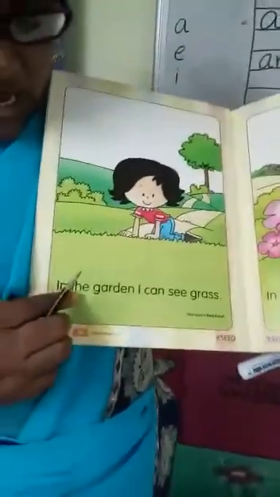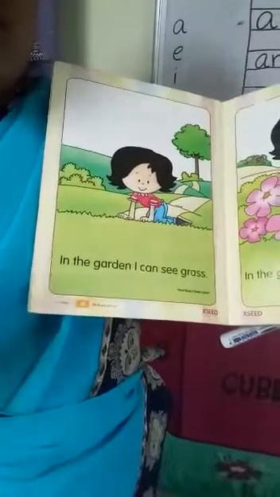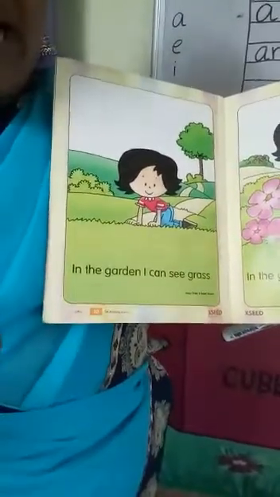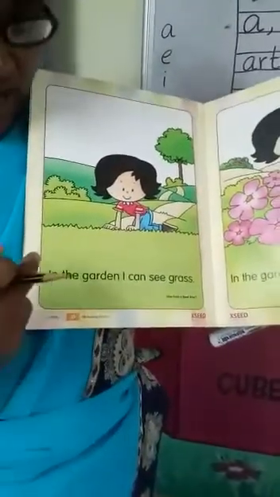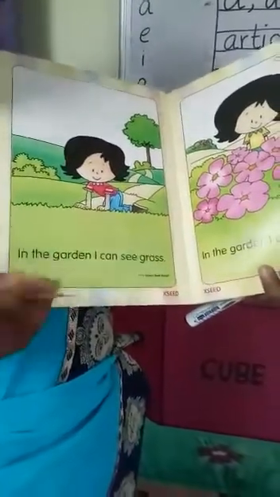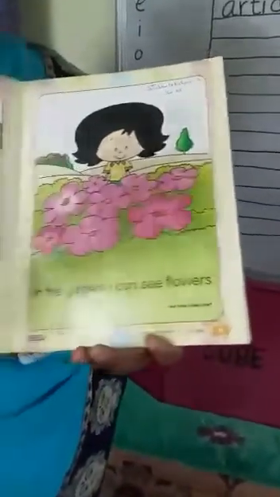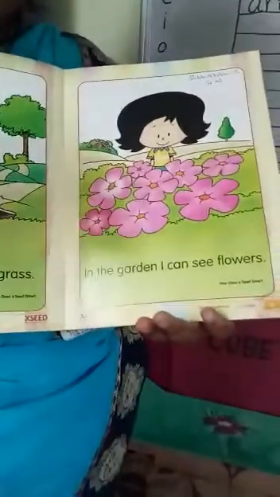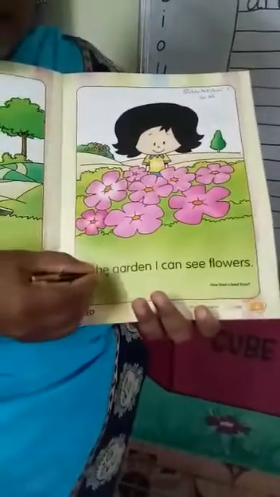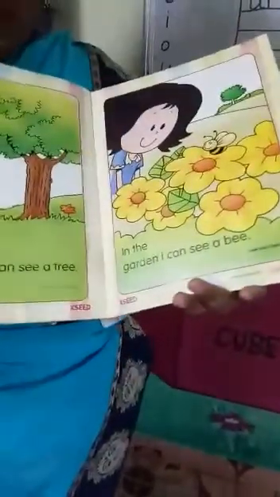In the garden, I can see grass. Here, where is the article? Can you identify? What are the articles? A and the. Where? Yeah, here it is, the. You circle the. Okay, dear, finish. Go to the next page. In the garden, I can see flowers. Here also, where is the article? Yeah, correct, dear. The is the article here. Go to the next page.